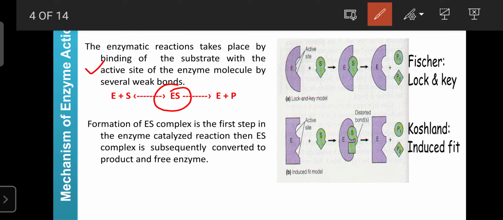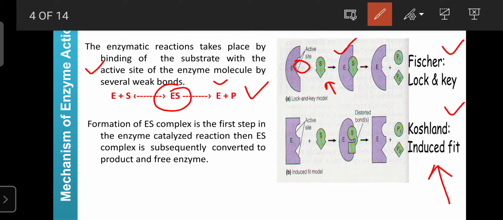So enzyme action occurs only after the substrate binds to the active sites on the enzyme. This mechanism of enzyme action was mainly demonstrated by two scientists. One is Fischer, whose model is known as the lock and key, and another is Koshland, whose model is known as the induced fit model. Regarding the lock and key, the substrate binds on the active site, forming the lock and key, and then the lock is closed, which is responsible for the formation of the enzyme-substrate complex.